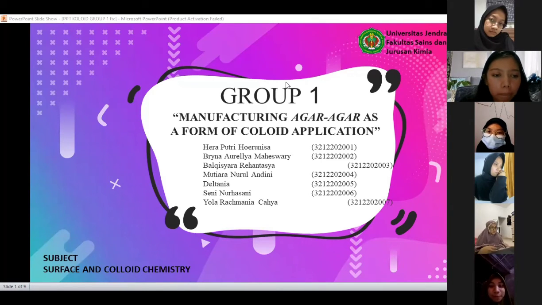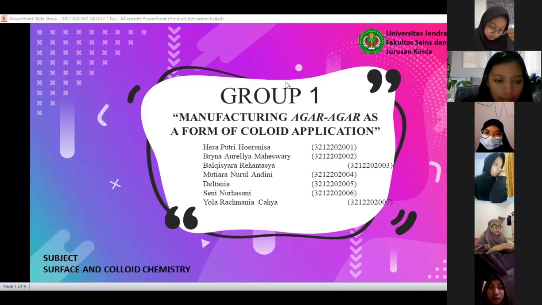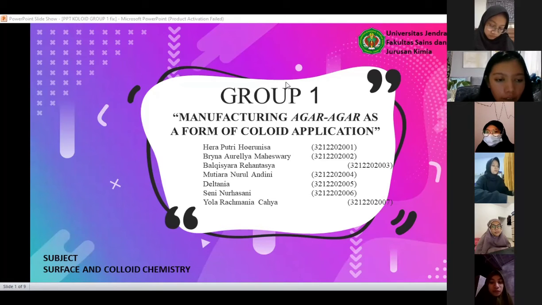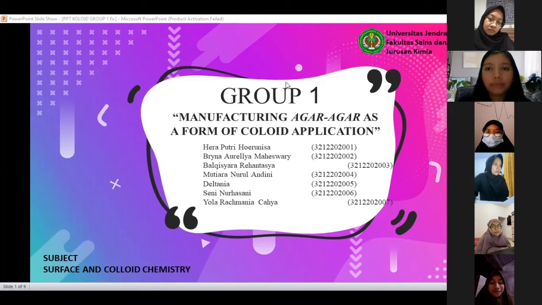The effect of pH on gel strength is that the lower the pH, down to pH 2.5, the weaker the gel strength will be. The effect of sulfate ester on the gel strength is that the higher the sulfate ester content, the lower the gel strength of the agar. The most important thing about agar is the nature of its gel agent and its application in a wide temperature range. Thank you.